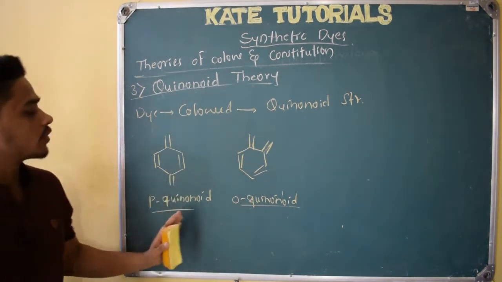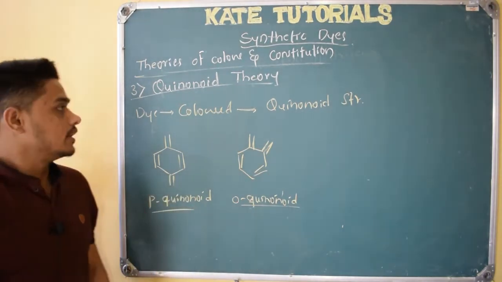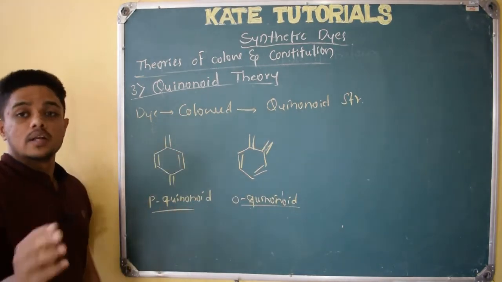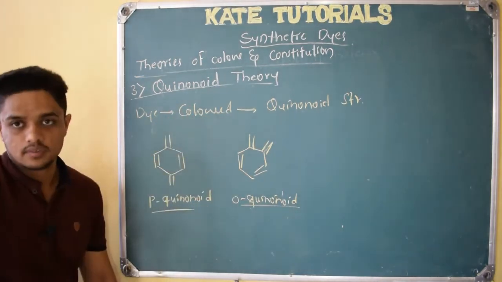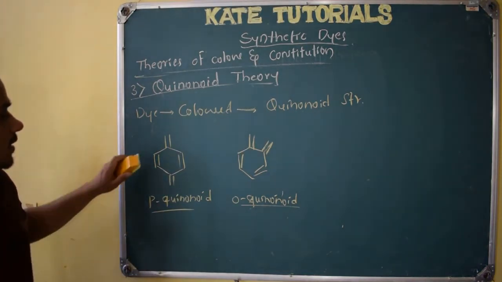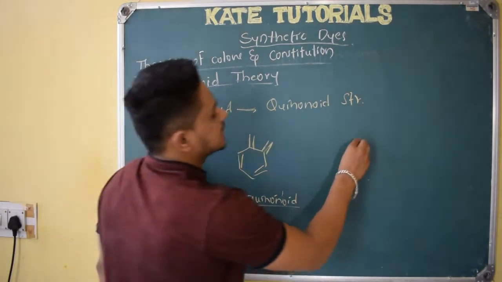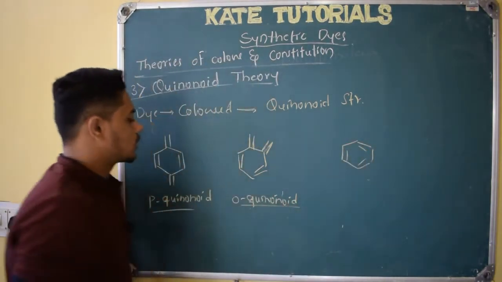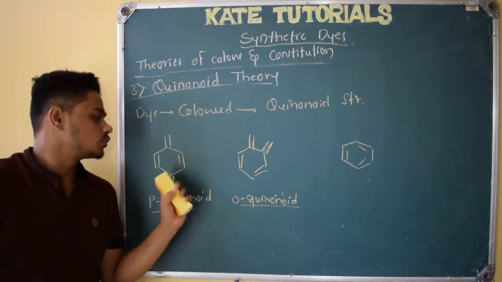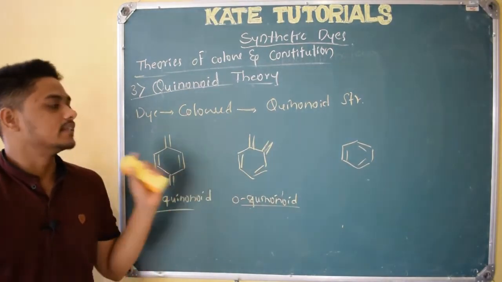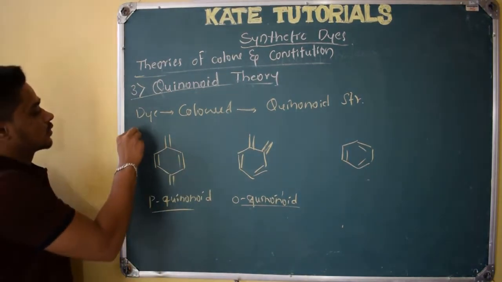So this is paraquinonoid and this is orthoquinonoid, and this theory tells that a dye which has this structure will be colored. This is the statement they made. And they told that benzene is colorless because it doesn't have any quinonoid structure, whereas these two, paraquinonoid and orthoquinonoid, are colored because of the quinonoid structure. That was the first point.